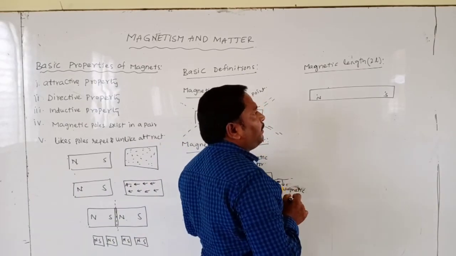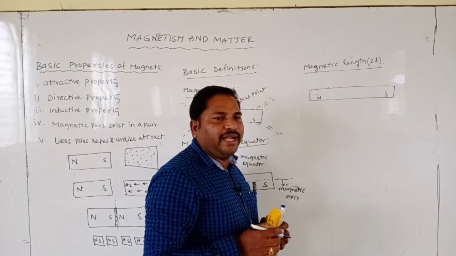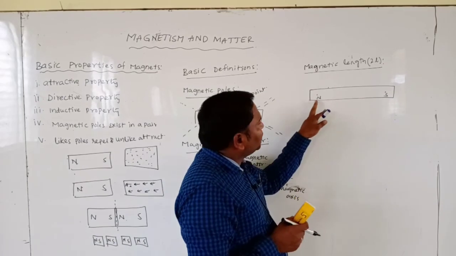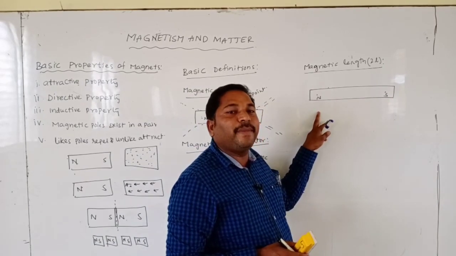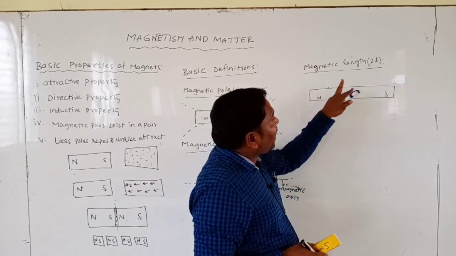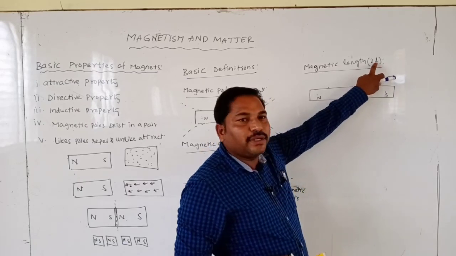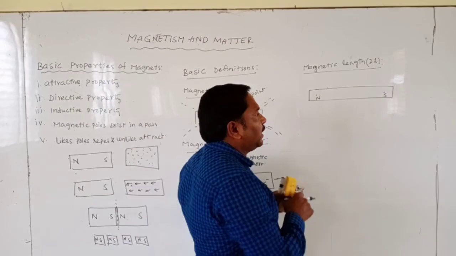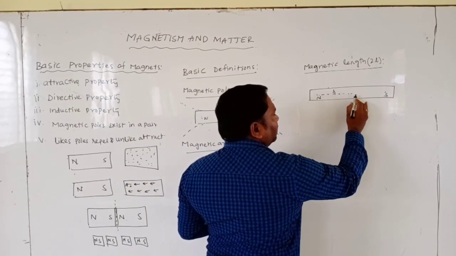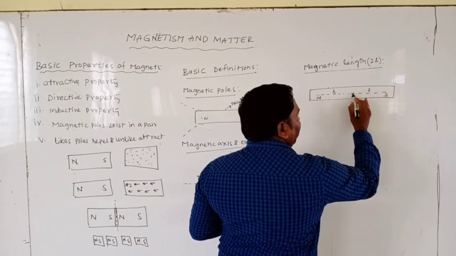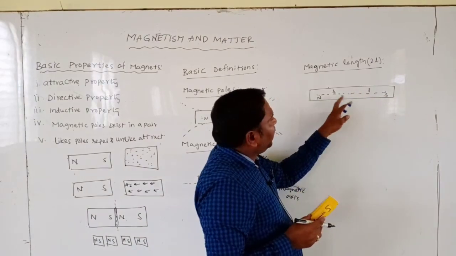Generally, magnetic length we define as the shortest distance from south pole to north pole. This magnetic length is generally denoted by 2L. For easy calculations, this half becomes L, this is L. For easy calculations we denote it by 2L.